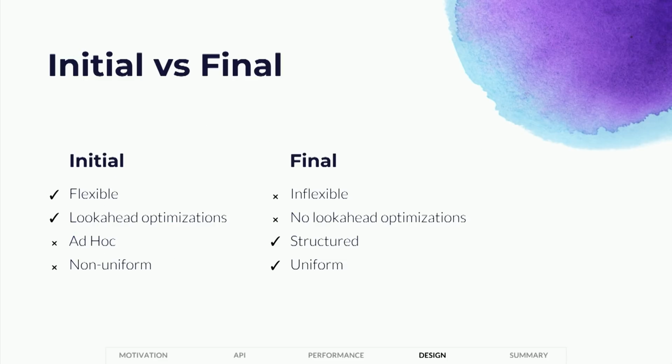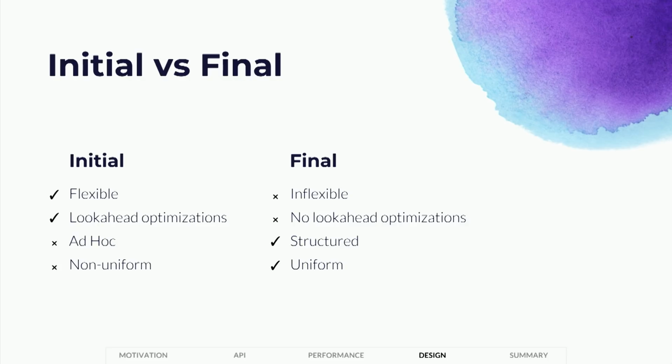So an initial encoding is pretty flexible. It is very easy to add new operations. You just add the term, and you add the relevant case in the interpreter, while the final encoding is kind of inflexible because you need to implement it right as you add the operation. And if you can't implement it in terms of the target effect, you can't add the operation. In the initial encoding, you can also perform some optimization.